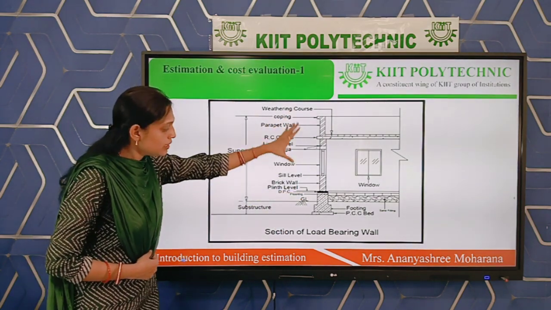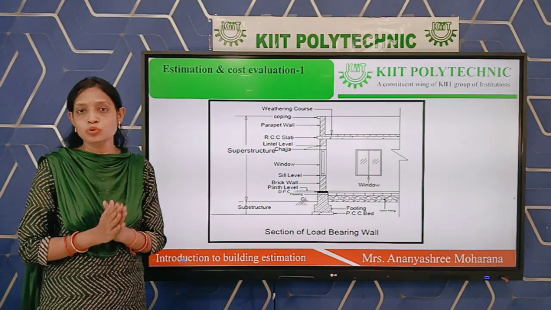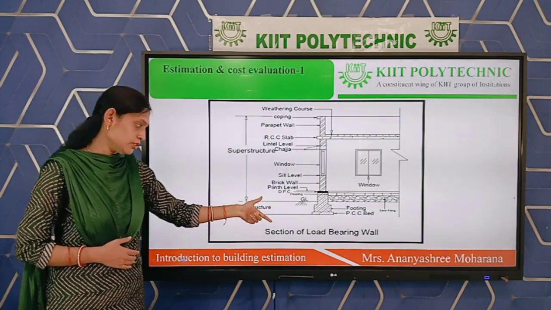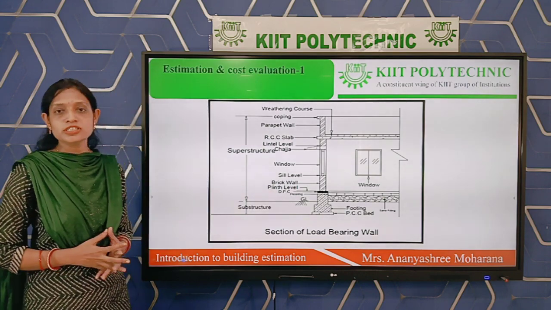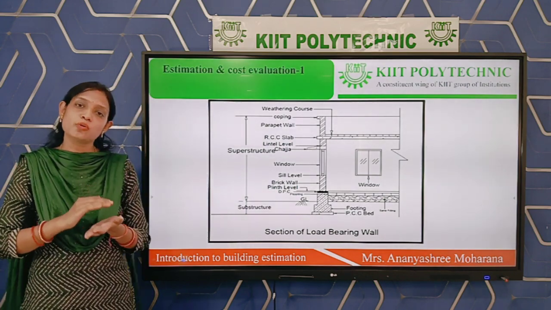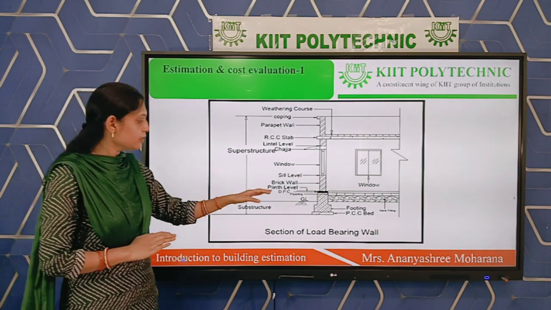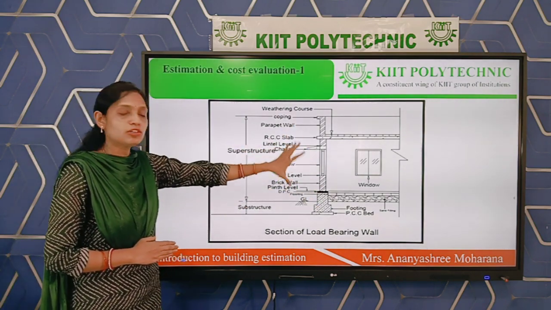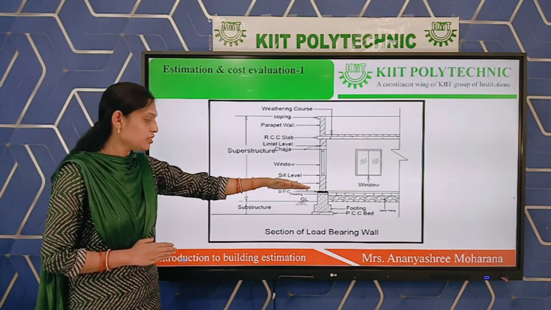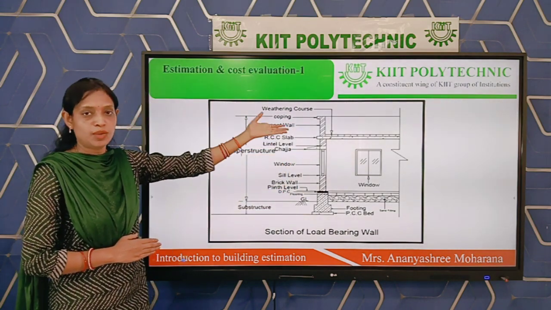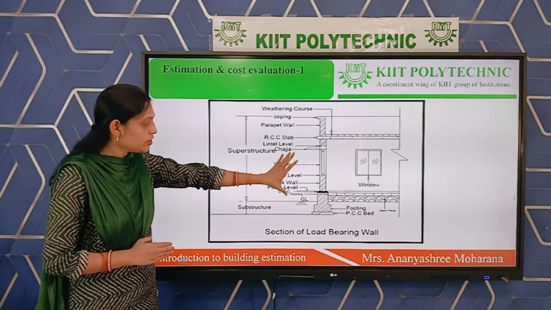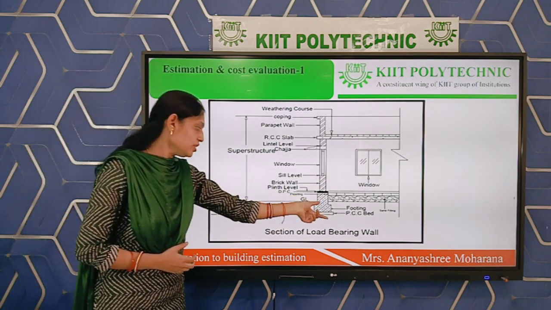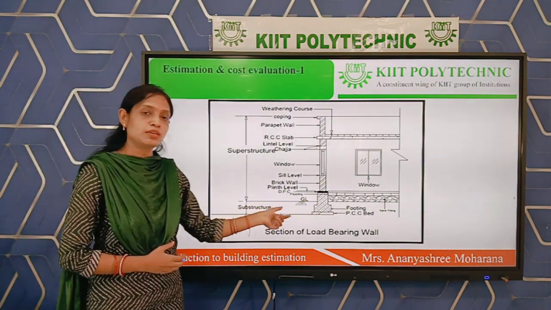That means the total structure is divided into 2 parts. One is substructure, one is superstructure. So first one is substructure. What is substructure? Substructure is nothing but the structure which is provided below the ground level. But the part which is situated above the ground level is called superstructure. Substructure is below ground level and superstructure is above ground level. Rest of the building situated above the ground level is called superstructure. So the foundation is situated at the substructure part.